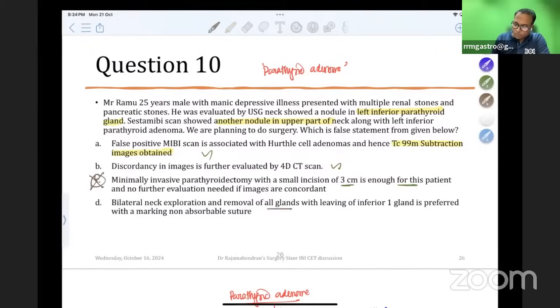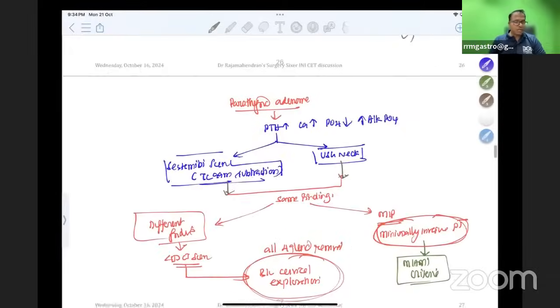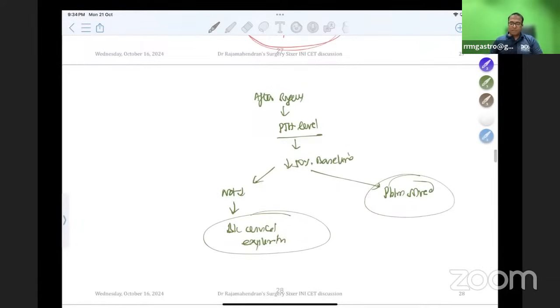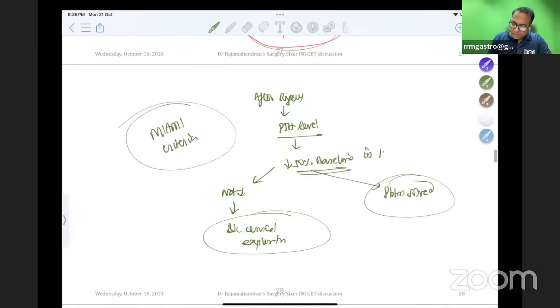Bilateral exploration and removal of 3 and a half glands, leaving 1 gland in the neck itself, is a preferable method for this case. So we should not do minimally invasive surgery because this is a discordant image. For discordant images, we should only go for this. Don't do minimally invasive parathyroidectomy. Go for bilateral neck exploration. So don't forget this point. Very important. So the Miami criteria is a very commonly asked MCQ. Miami criteria says if the value decreases to less than 50% in 10 minutes, you have to go for this.